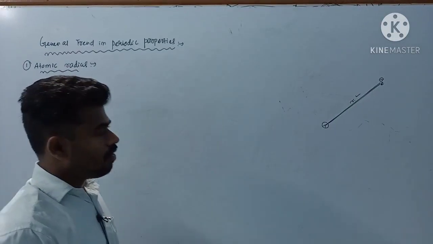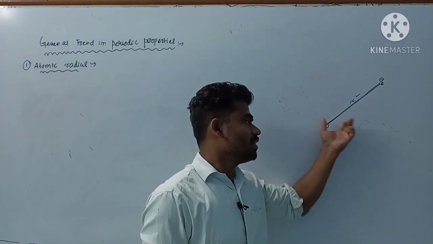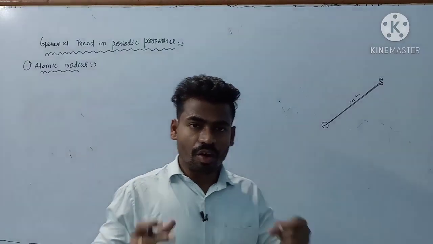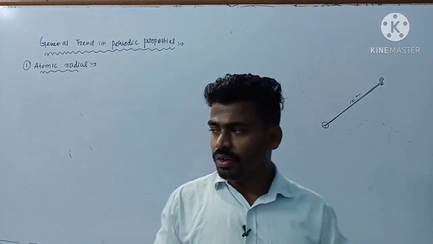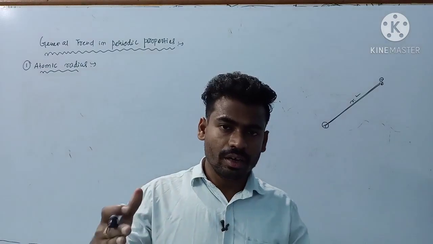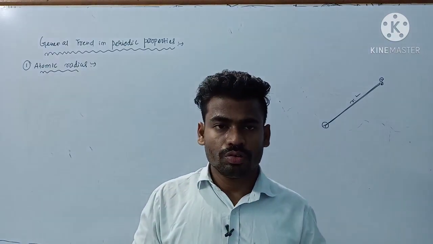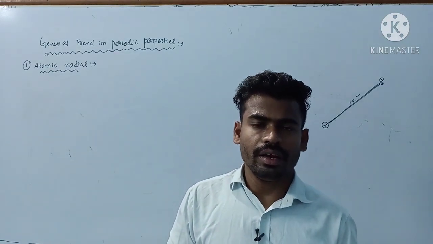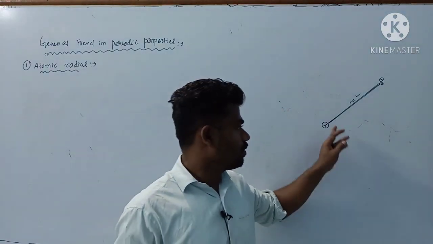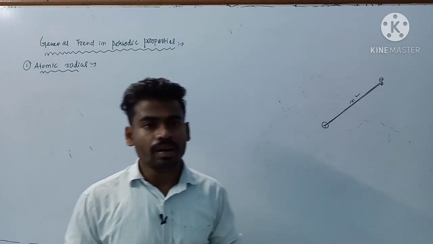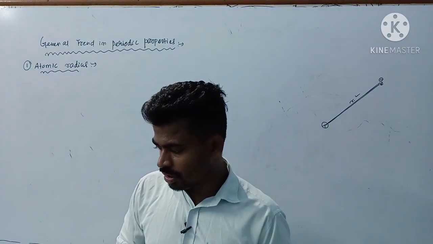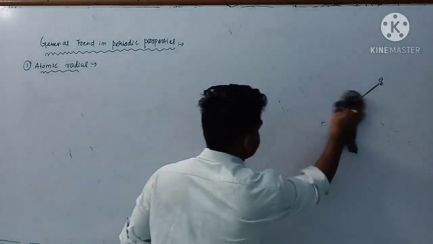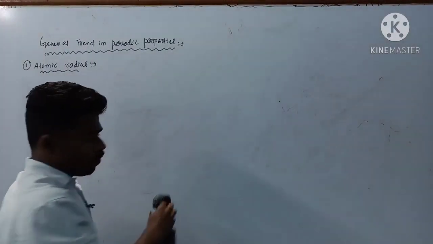However, we can calculate this atomic radius whenever the atom is in combined state, or when an atom is joined with any other atom through bonding interactions and exists as a molecule. At that moment we can predict the radius of an atom. Clear? So on the basis of that principle, first we will define your covalent radius.